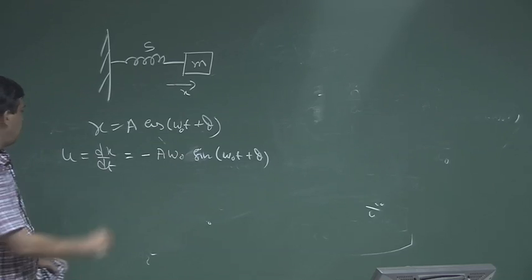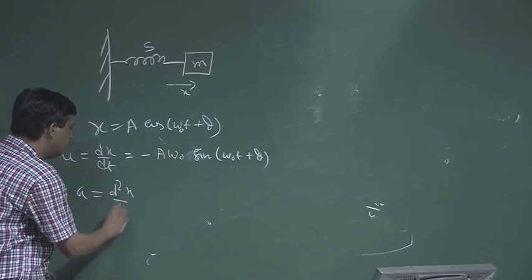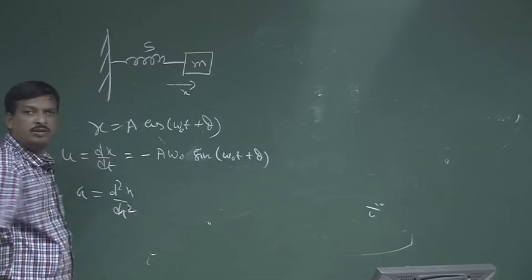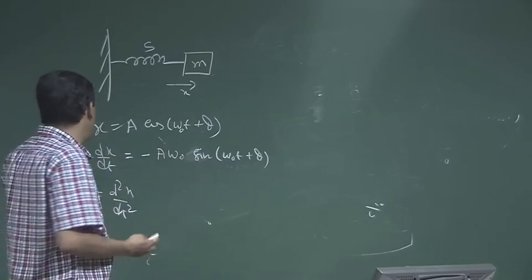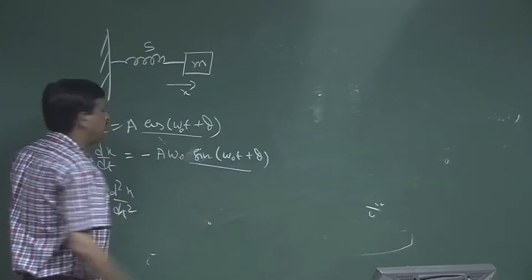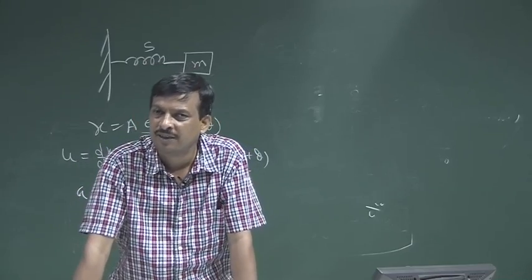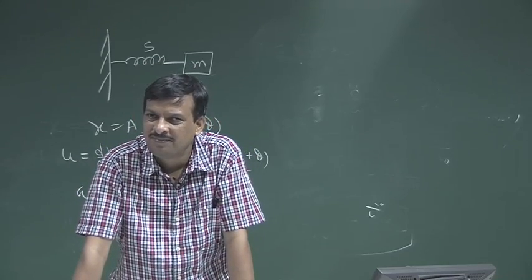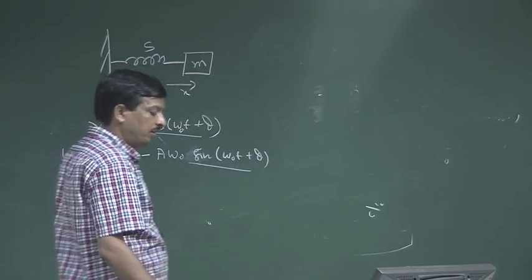Derivative. I can find out the acceleration, d2x by dt square. That way I can find out acceleration also. See that this is a cos function, this is a sin function. So, they are different, not in the same phase. Okay. So, that I will discuss later on. Okay. Now,